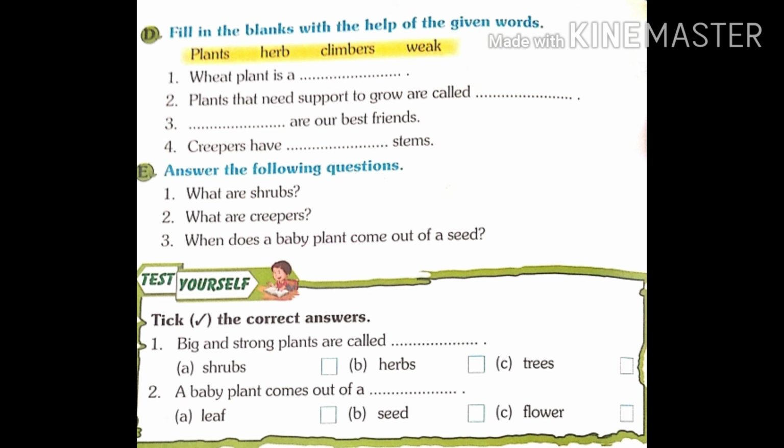Next question is, when does a baby plant come out of a seed? As we have discussed, we know that a baby plant comes out of a seed when it gets water, air and sunlight. Understood? Next is, test yourself. Take the correct answer. Big and strong plants are called as, yes, correct, trees. Second, baby plant comes out of a seed. Correct. Here your exercise is over.